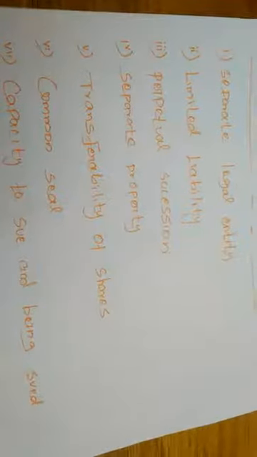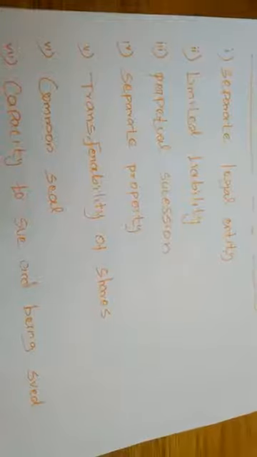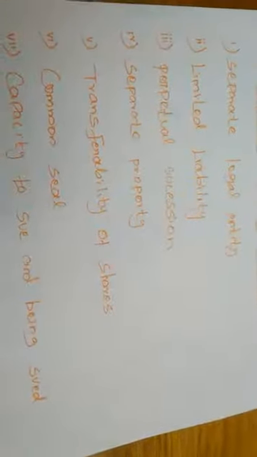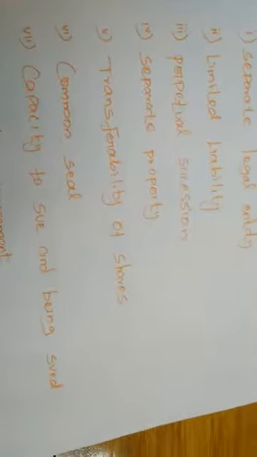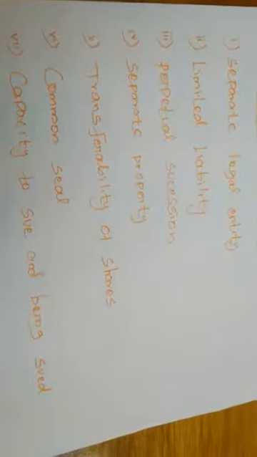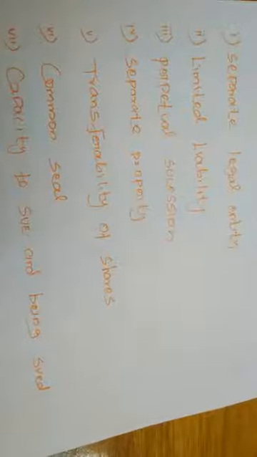In a joint stock company, it is not like that. Whatever we do in the joint stock company, everything will happen in the name of the company itself. Only in the name of the company can it have the rights to borrow money and hold properties. So the members cannot claim to be owners of the company's property. In the name of the company only, the authorized persons will have the rights to hold the properties.